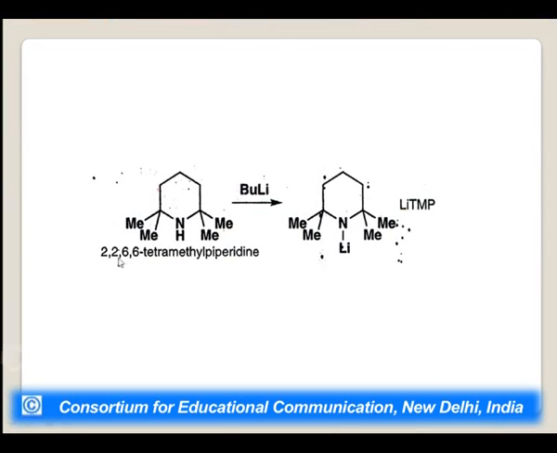of LDA fails. You can see here, this is 2,2,6,6-tetramethylpiperidine, and when it reacts with butyl lithium, it will give you LiTMP. This is the structure of lithium tetramethylpiperidine.